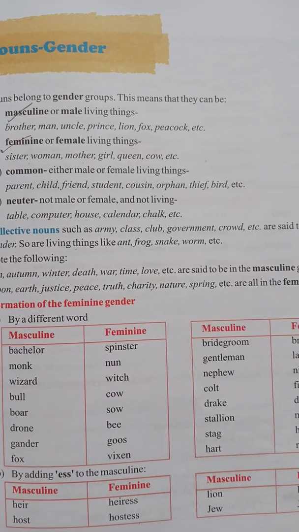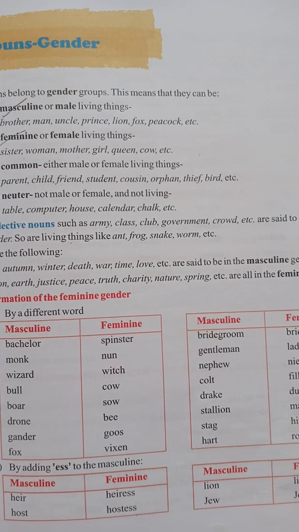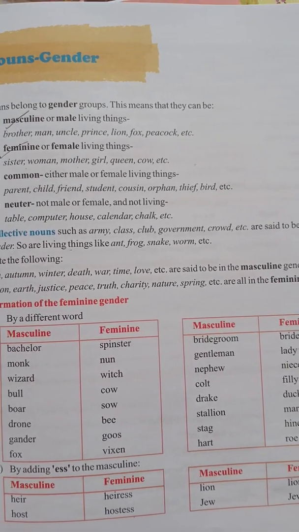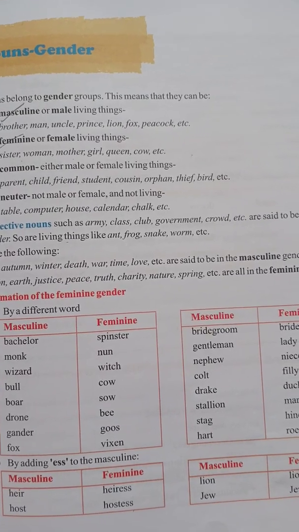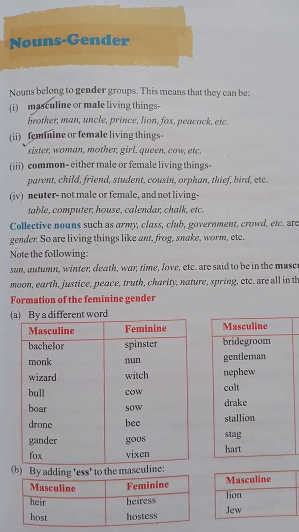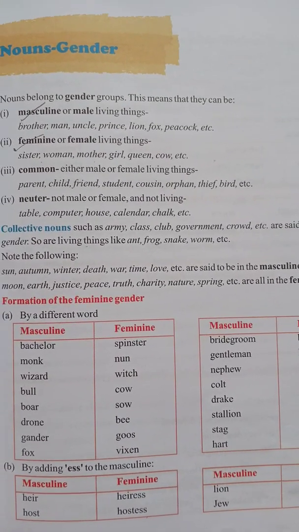Student, when I am coming to this video and what I am saying in the starting, a very good o'clock to all the students. So student, what I am denoting for you all, whether you are girls, whether you are boys, whoever is watching the video. Commonly I am saying student, so this comes under the category of common gender. Cousin, orphan, thief, bird, etc.